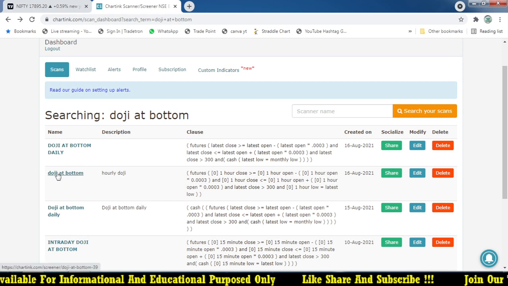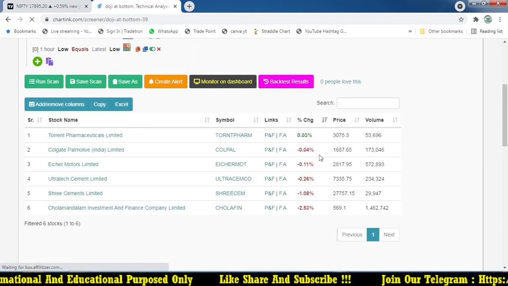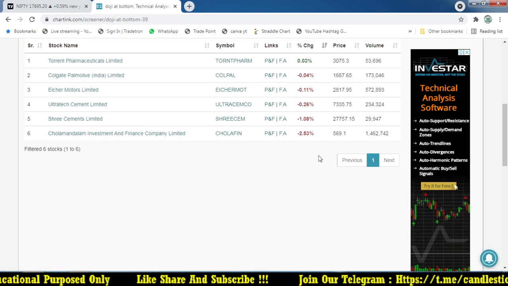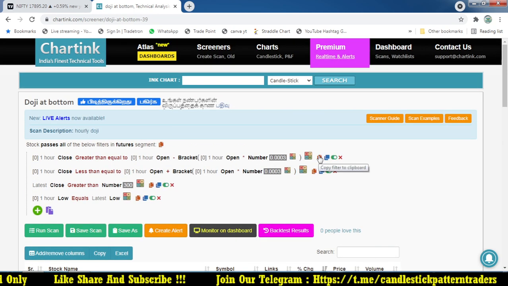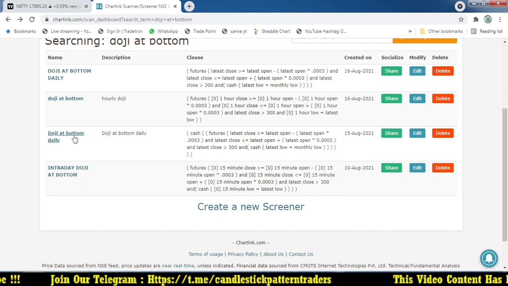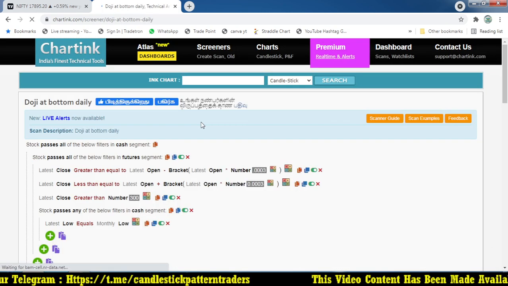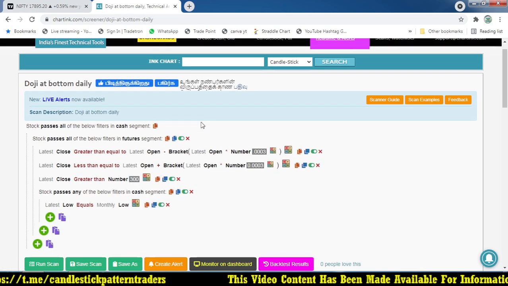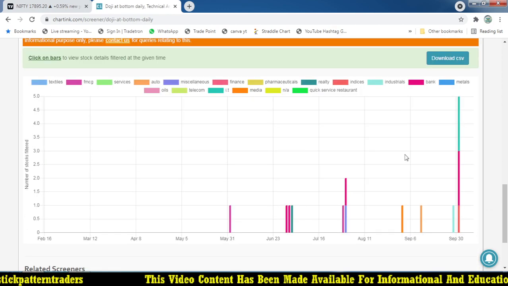Doji at bottom. This is the 1 hour chart, but we are going to use doji at bottom on the daily chart. Yeah, perfect.